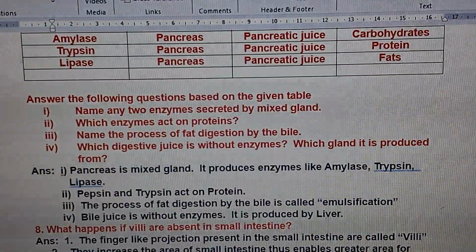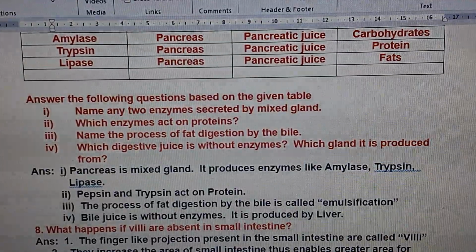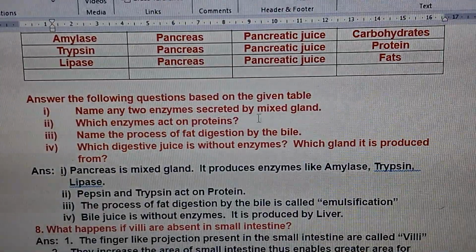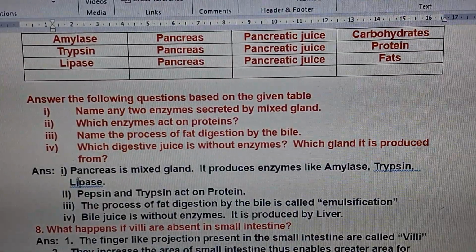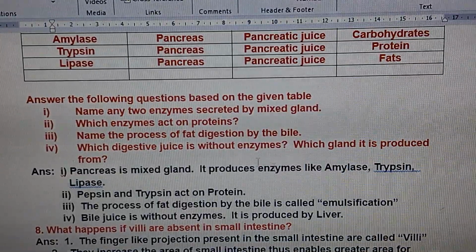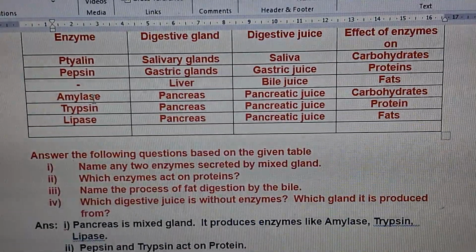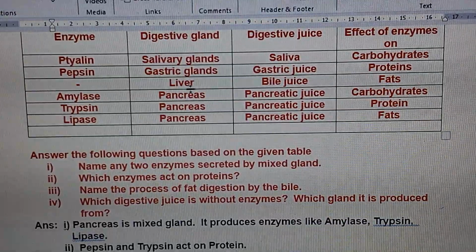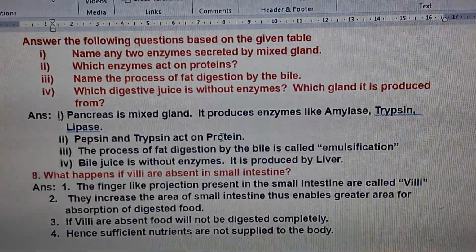So the question is name two enzymes secreted by mixed gland. What is the answer? Pancreas is a mixed gland. It produces enzymes like amylase, trypsin. See children, amylase, trypsin, lipase: these are the three enzymes that are produced in pancreatic juice.